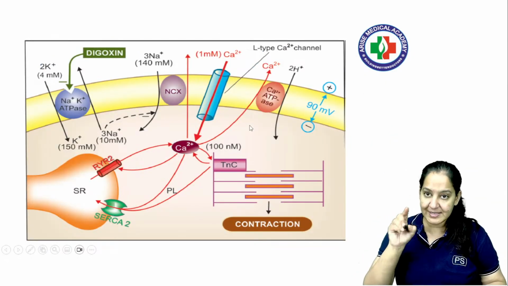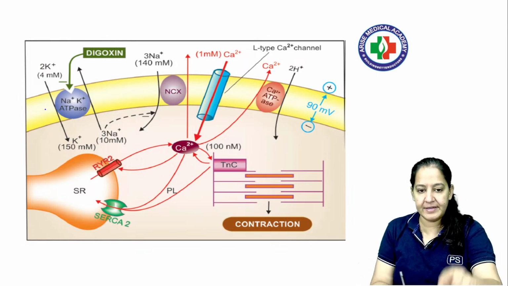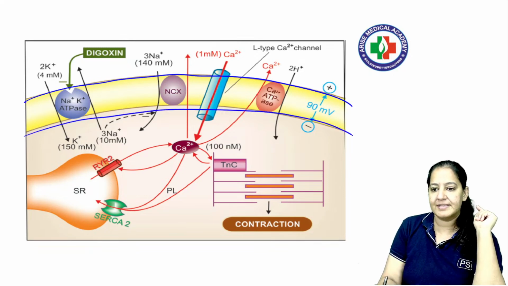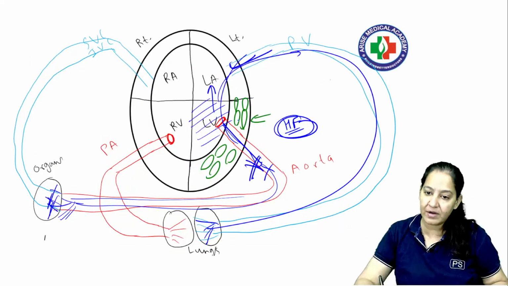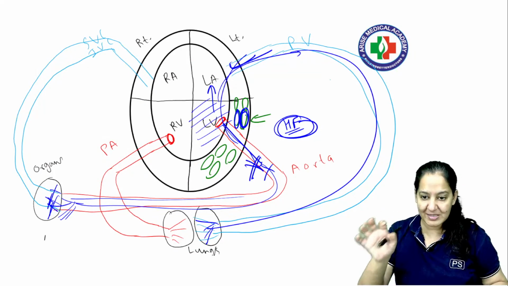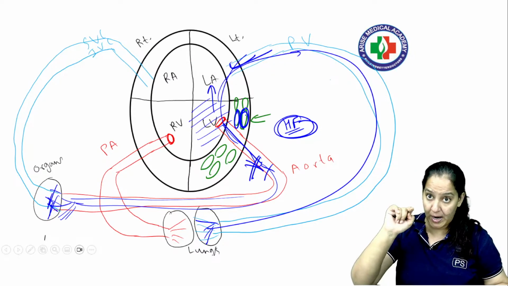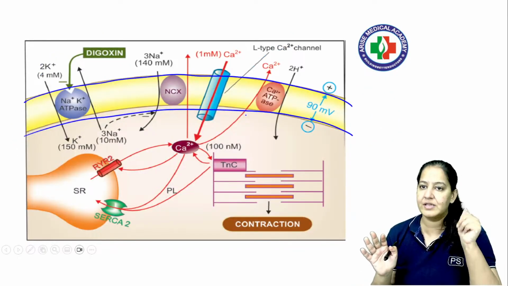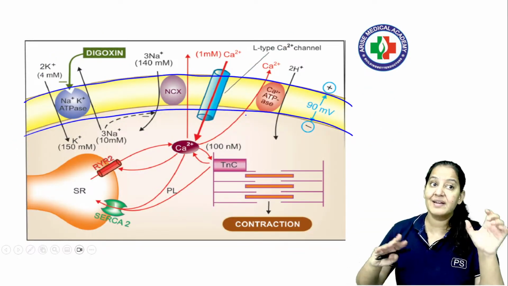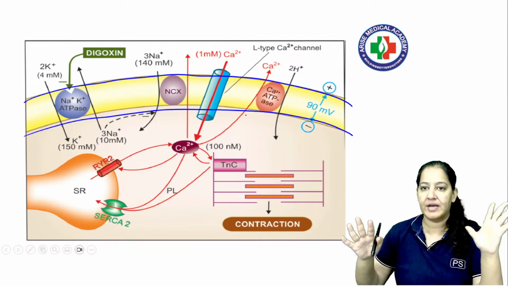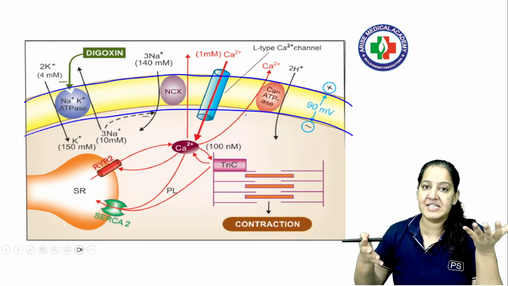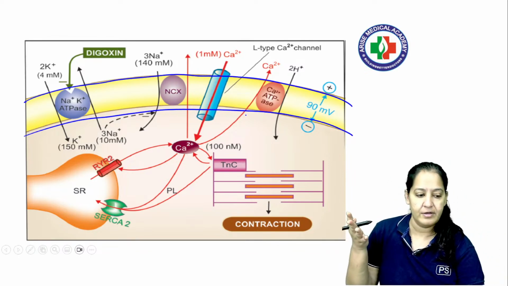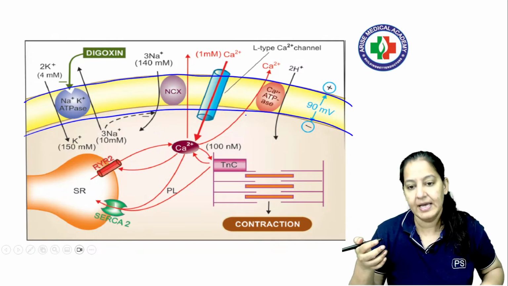You got my point? Can you see a cell membrane in this diagram? The yellow colored cell is shown to you. This is one cell of a cardiomyocyte. You must imagine we are talking about this myocardial cell. First I will show you the normal: how does systole occur, how does diastole occur? If you understand the normal, you can understand how digitalis increases the systole but not the diastole. That is the mechanism of action of digitalis. It's an inotropic drug used in heart failure. Got it? So let me explain.